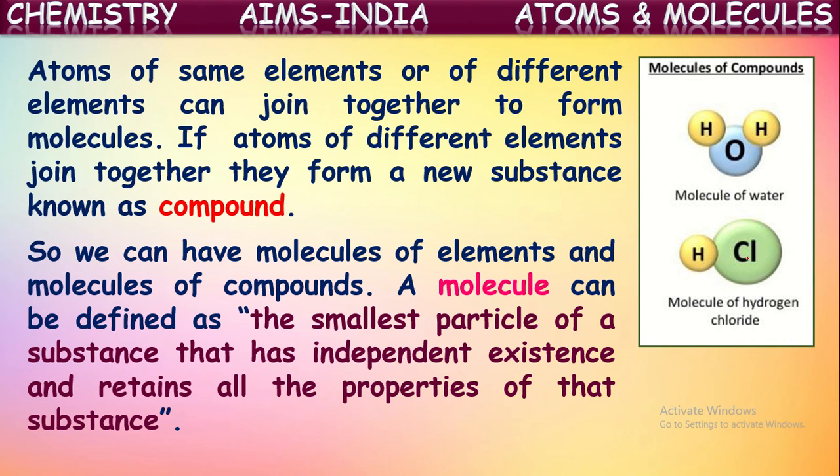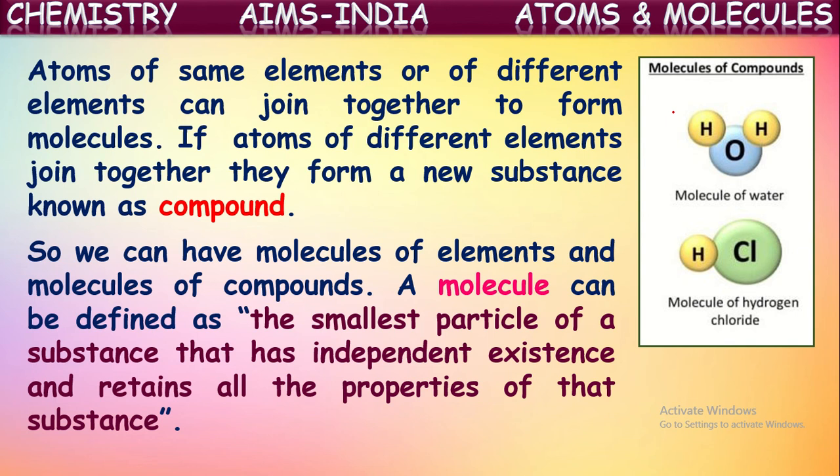So we can have molecules of elements and molecules of compounds. If a molecule is made up of only one kind of atoms, then that is called an element molecule. If a molecule is made up of two or more different kinds of atoms like this, then that is called a molecule of a compound. Now we can say a molecule can be defined as the smallest particle of a substance that can have independent existence and retain all the properties of that substance.